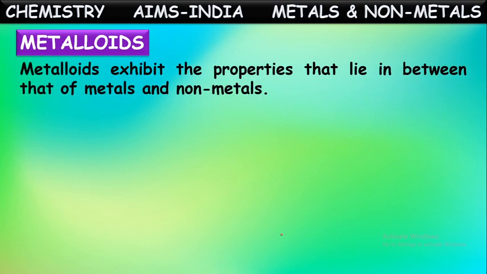Metalloids exhibit properties that lie in between that of metals and non-metals. Yes, the elements which show the properties of both metals and non-metals are known as metalloids. So the properties of these metalloids will be in between that of metals and non-metals.